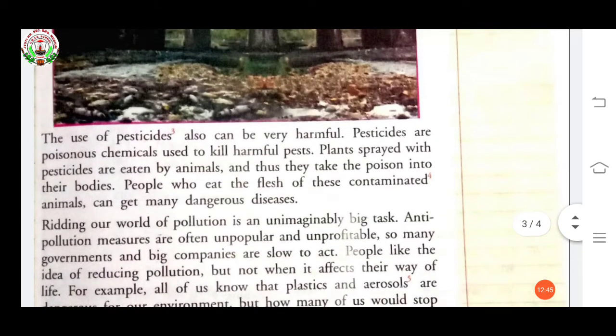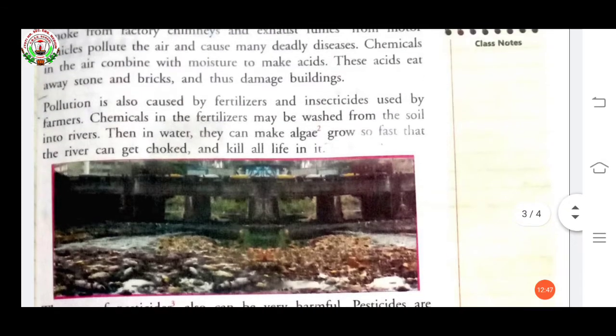Here you see, this pollution is because of fertilizer. The fertilizer is washed from the soil and comes into the water and makes algae, and it grows in the water and chokes the water flow. This chokes the river water flow and kills all life in it. Kill all life in it means those living in this water.